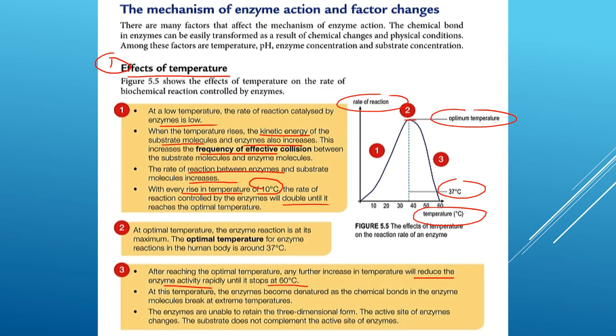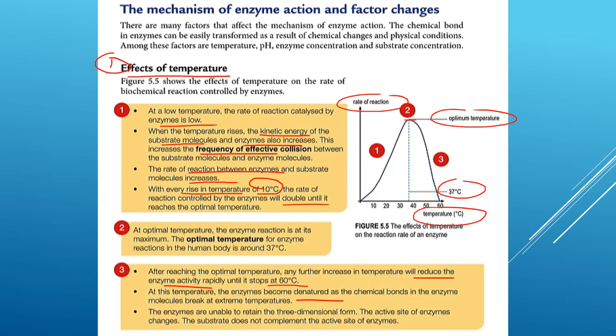Okay? Kenapa dia stop? So at this temperature the enzyme becomes denatured. Because the chemical bond in the enzyme dia sudah break, at the extreme temperature. So dia punya suhu itu untuk 60 itu sudah tinggi untuk enzyme. So chemical bond dia sudah break. So enzyme itu unable to retain dia punya 3D shape form dia. So active site of the enzymes also changes. So the substrate cannot fit with the active sites of the enzyme. So that's why the reaction stops.